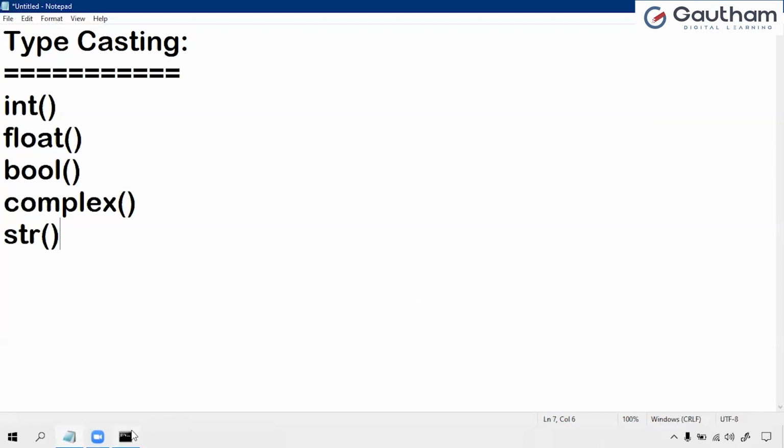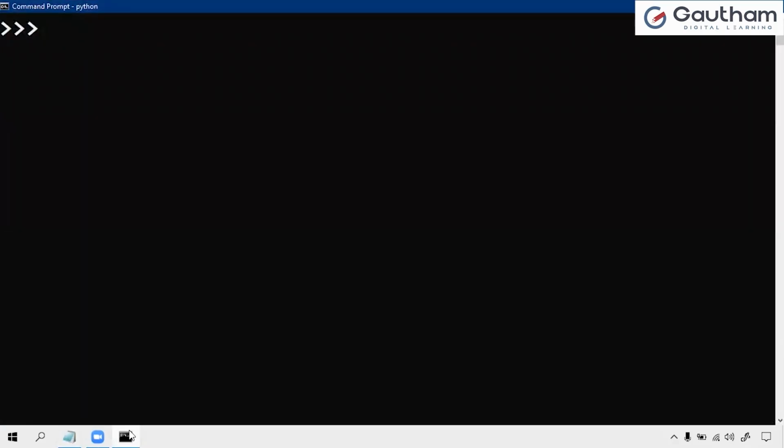In this session, be ready with the chart and then try to respond. First, let us observe the int function. This function is used to convert values from other types to integer. Actually, 10 belongs to integer only, so no need to convert. Let us take some float value and convert it into integer by using the function int of 10.5.